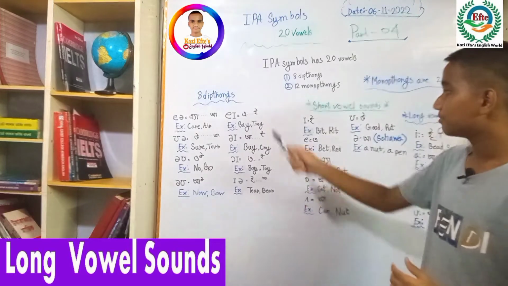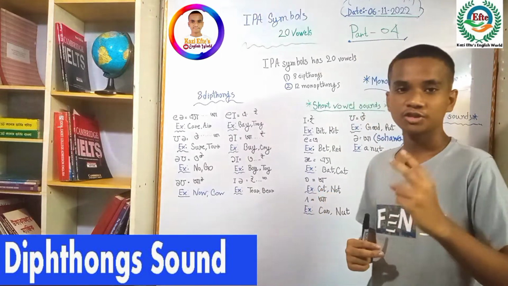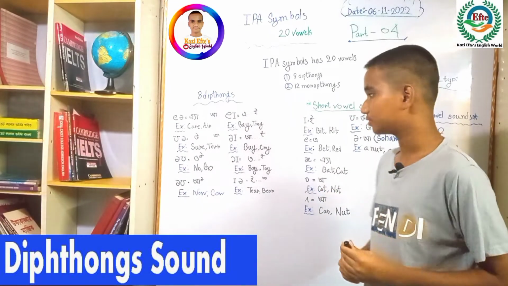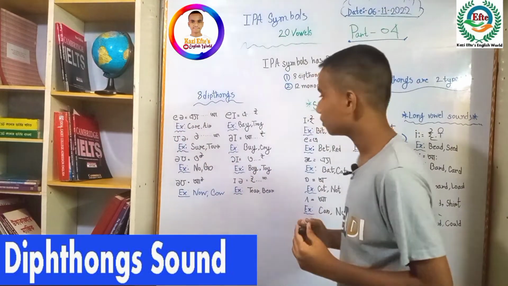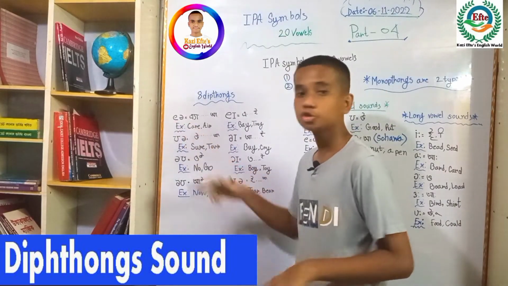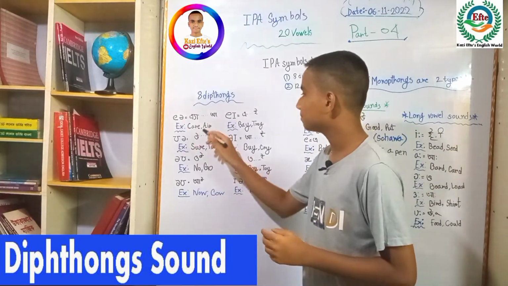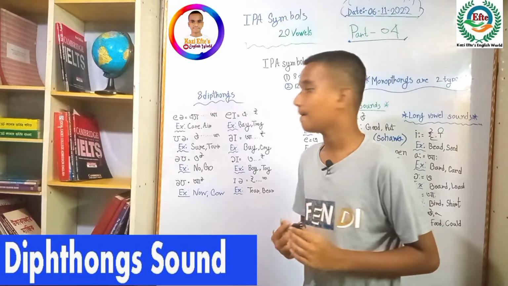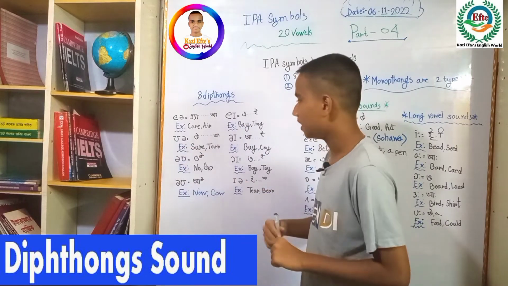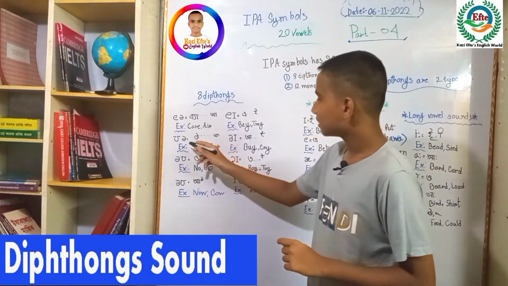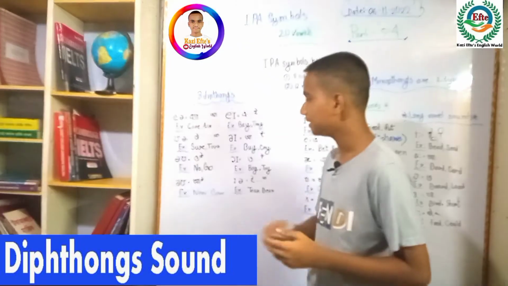Now we'll talk about diphthongs. A diphthong is a combination of two monophthong sounds. It actually makes two vowel sounds. So let's see. The first sound, we can see this sound we have watched before. This sound and the schwa sound make the sound 'air'. For example, care. And you can see the sound is 'oo' and the schwa sound. So the sound is like 'oo', and the schwa sound is short, so we have to pronounce it shortly.